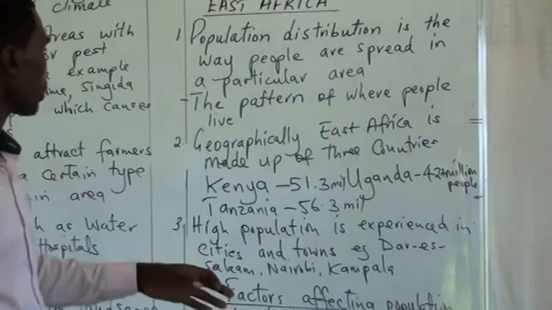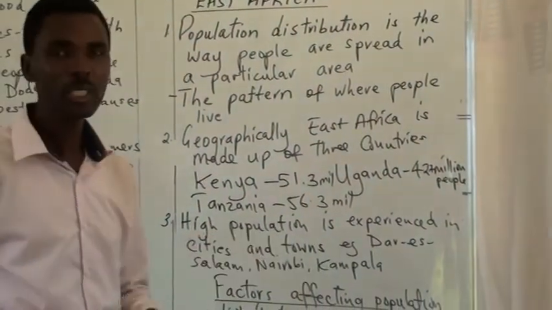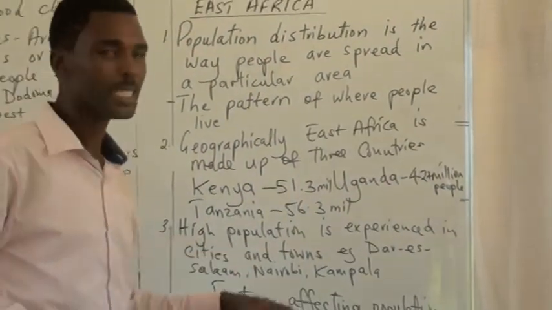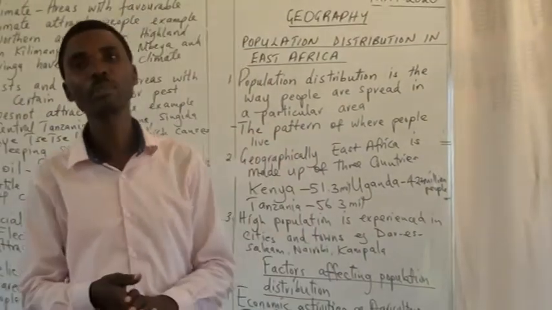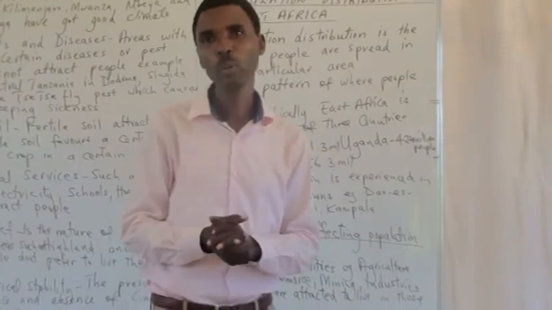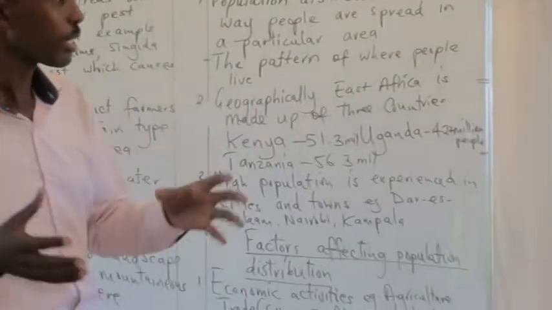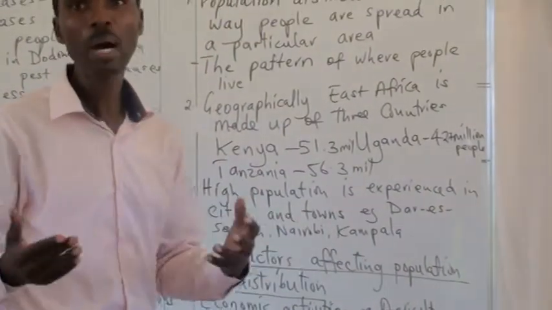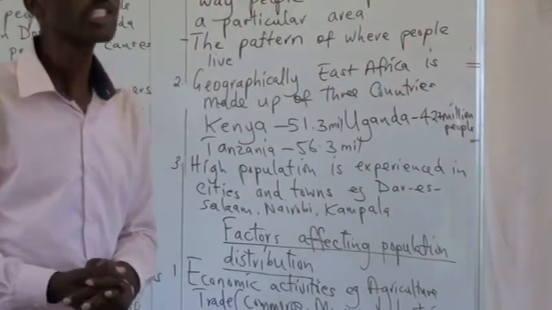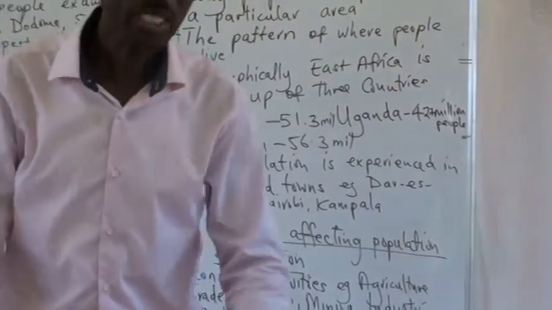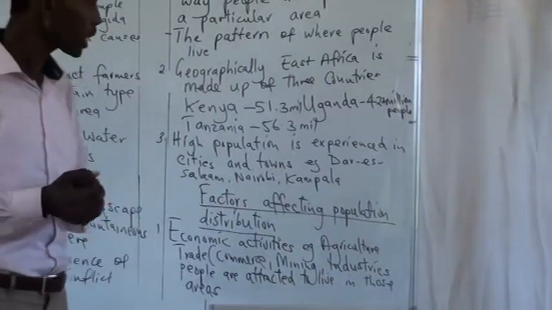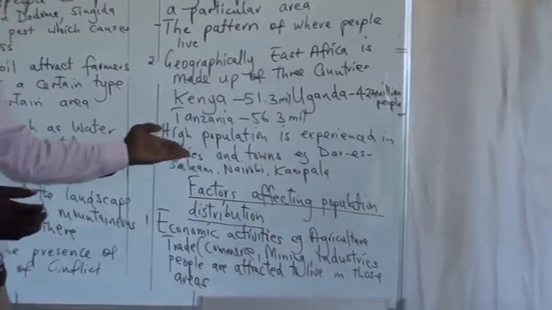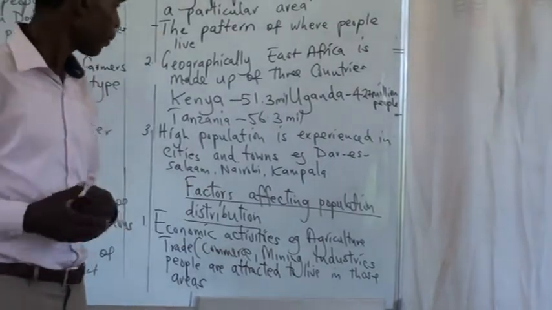Now, I was analyzing this population distribution in East Africa. Here we're also talking about high population being experienced in cities and towns. If you compare Dar es Salaam and other regions, you find Dar es Salaam has a lot of people in various areas. Nairobi and Kampala are big cities which have a very big number of people, because of different factors which we're going to discuss later.